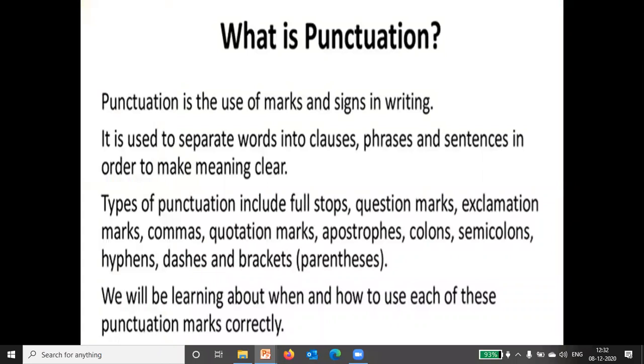Now, what is punctuation? Punctuation is the use of marks and signs in writing, and it is used to separate words into clauses, phrases, and sentences in order to make the meaning of that sentence clear. Now, different types of punctuation marks are full stops, question marks, exclamation marks, commas, quotation marks, apostrophes, colons, semicolons, hyphens, dashes, and brackets. So, we will be learning about when and how to use each of these punctuation marks correctly.